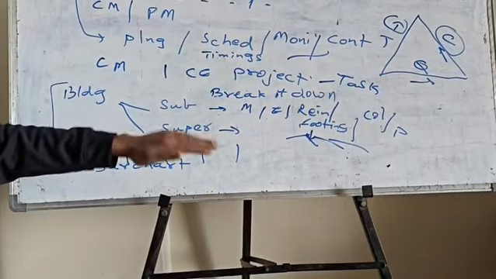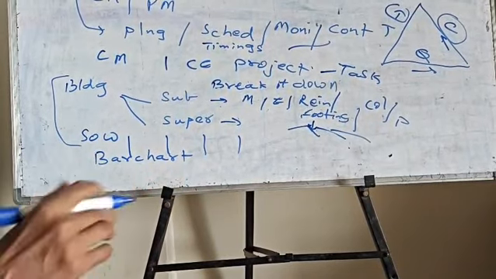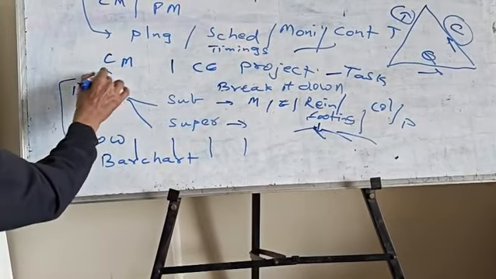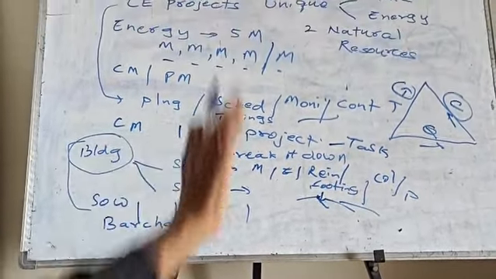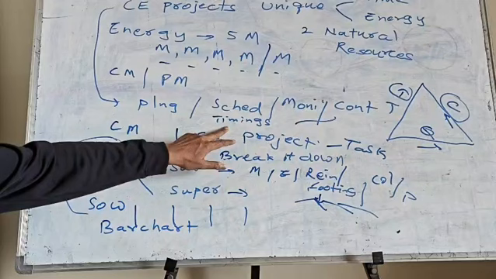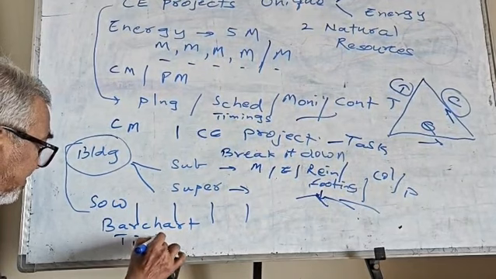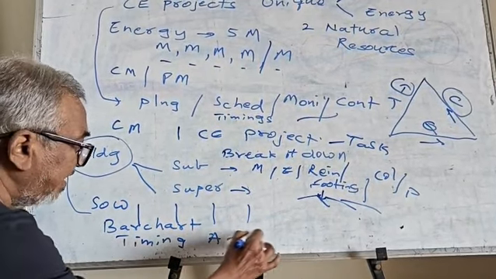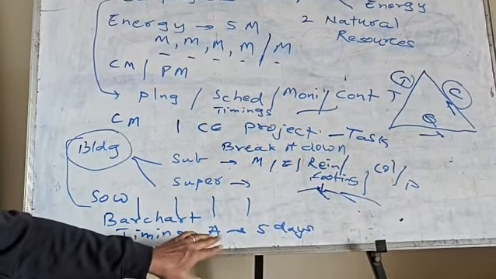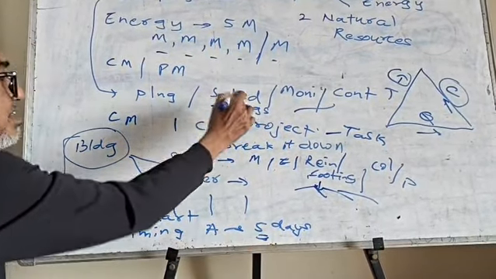Once we go to monitoring and controlling, then we need to plan manpower, material and all that. So within a building, you cannot say that it will be completed as one single task. It has to be divided into manageable tasks, and manageable timings have to be given. The timing given previously was like activity A taking 5 days. In the last CPM example we took activity A as 5 days. Now, how does this 5 days come? That is nothing but from the scheduling.